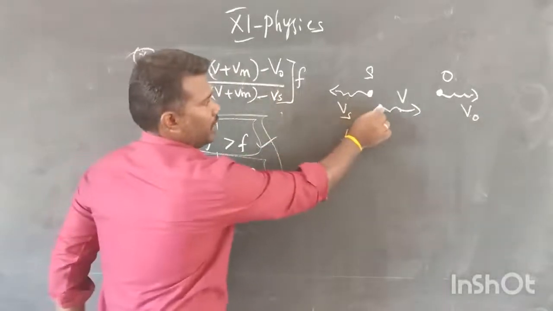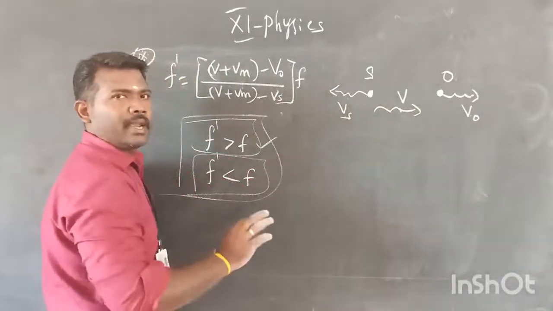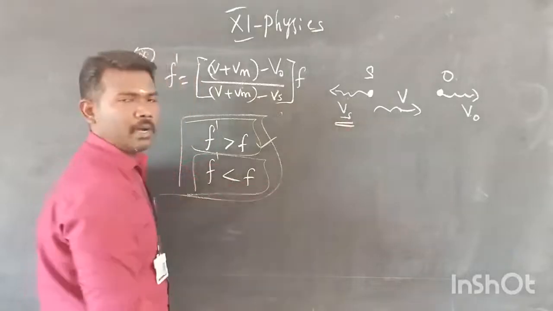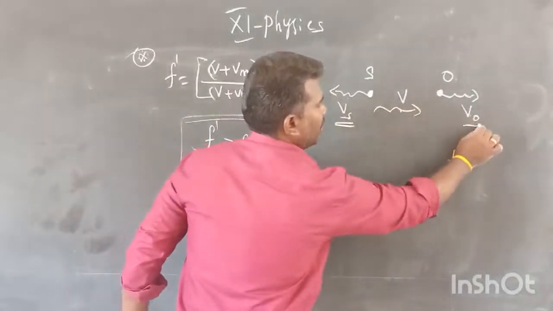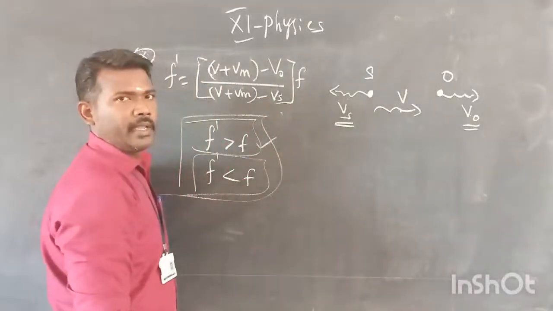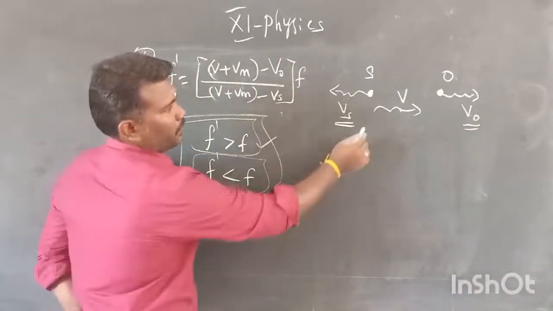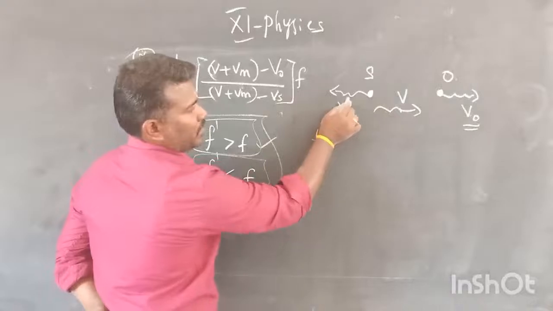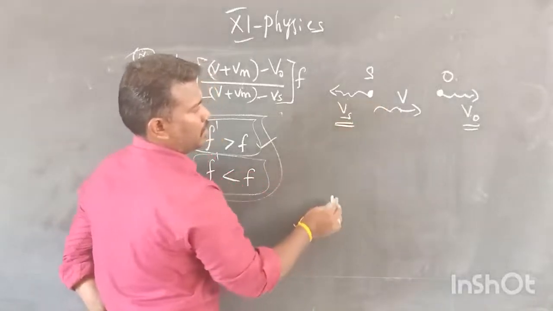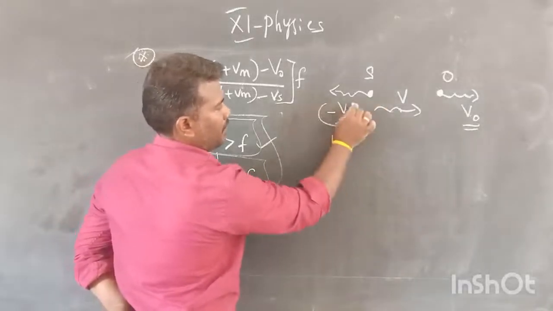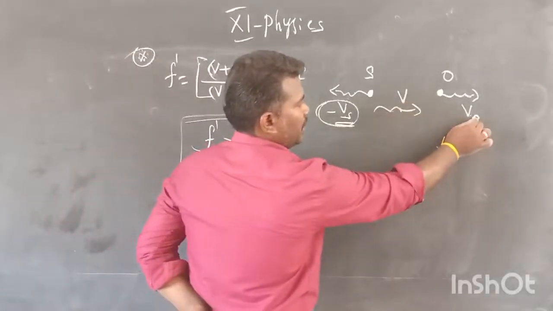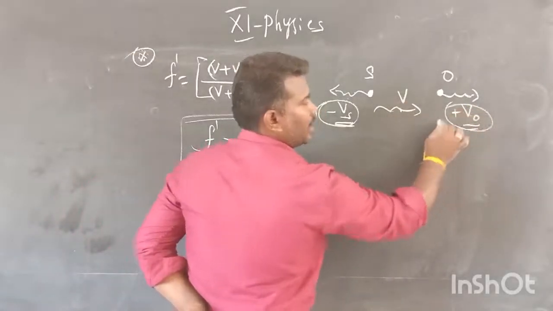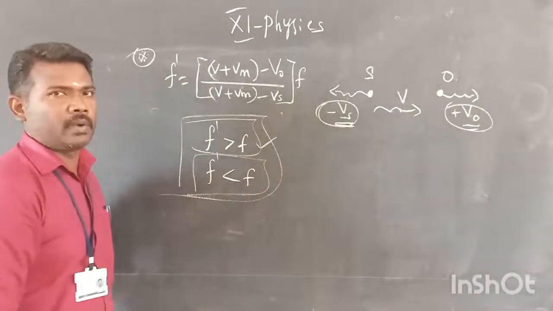If these two things are in the same direction, vs is a positive quantity. If these two things are in the same direction, v0 is a positive quantity. Now compare this case. Here v and vs are in opposite directions, so we apply the vs value as negative. Here v and v0 are in the same direction, so v0 should be taken as a positive quantity.